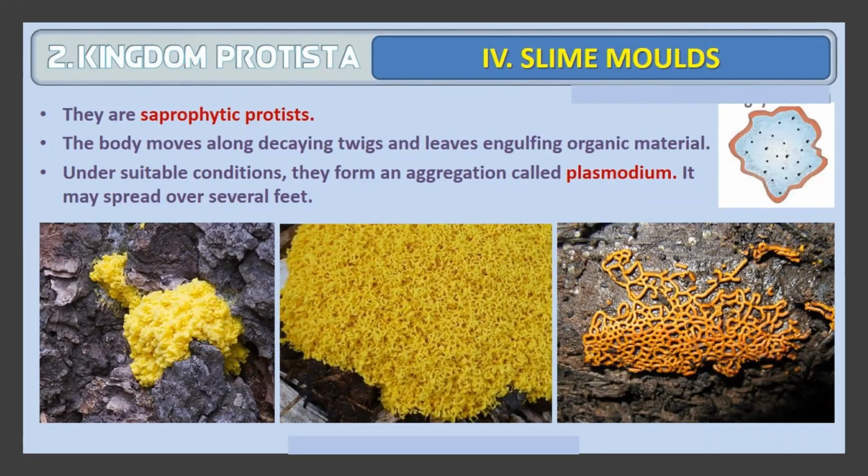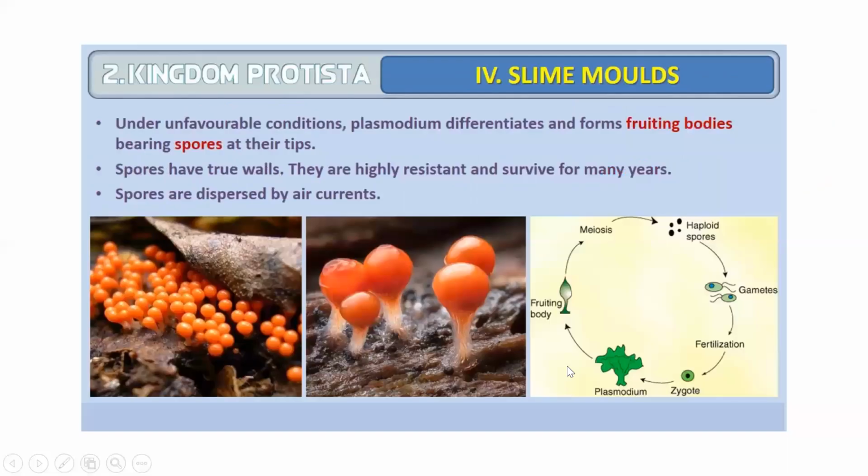Slime molds are all saprophytic protists. Saprophytic means you find them on decaying twigs and leaves, that is, on dead decaying material. In suitable conditions, you find them in an aggregation called plasmodium. The aggregation of the slime molds is called plasmodium, which is spread over several feet. You can see, it is largely spread.